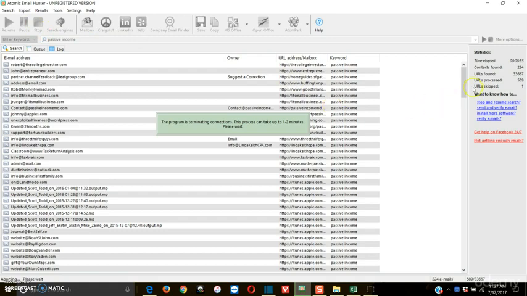And you could see literally in like 3 minutes, it pulled up 224 targeted emails, all on the internet, that are related to the keyword passive income. Very, very cool stuff. Literally didn't have to do anything. It said 8 minutes. That's not true. Maybe that meant overall, but literally you could see the time. I think it was like 3 to 5 minutes max. Regardless, it pulled up a lot. You can imagine, if you sleep 7 to 8 hours, how many it can pull out in 7 to 8 hours.